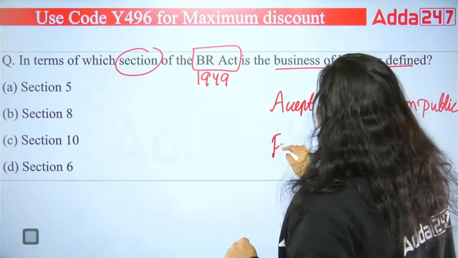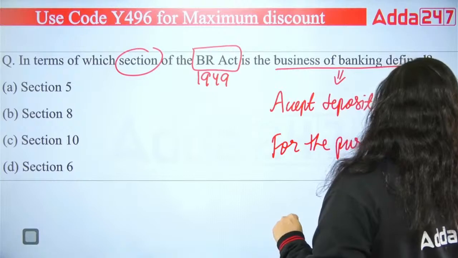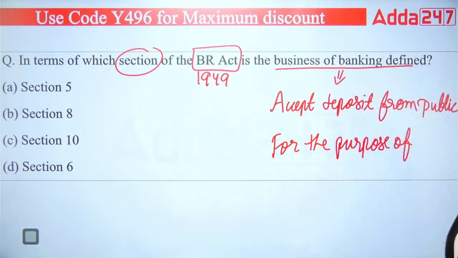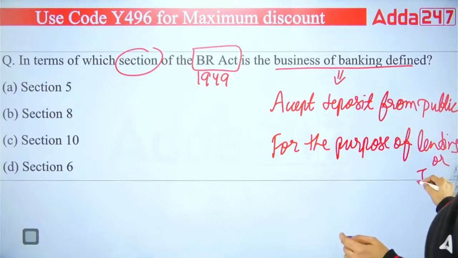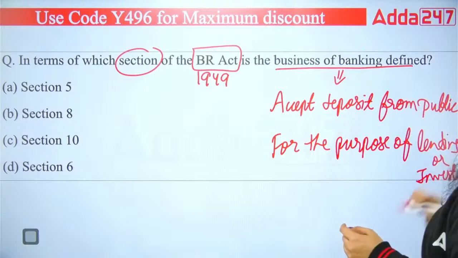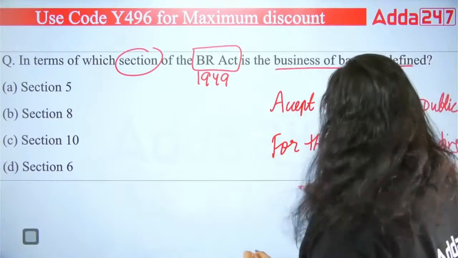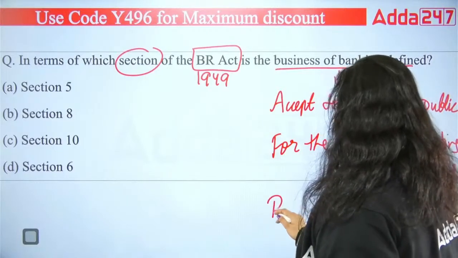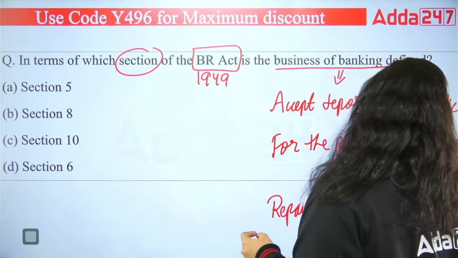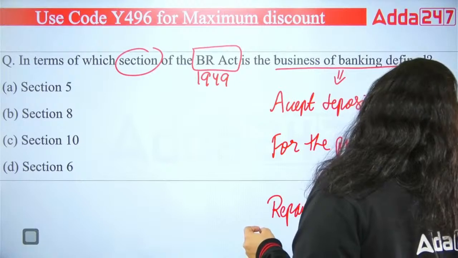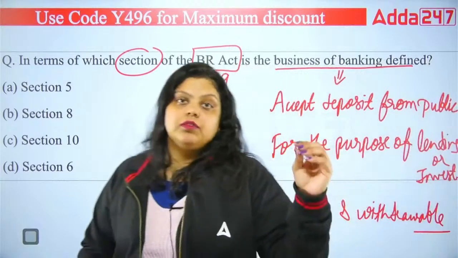Second, for the purpose of what? For the purpose of lending or investment. Okay, then the third one we have is that it will be repayable on demand, and it will be withdrawable by using the right instrument like the demand draft, check, etc.